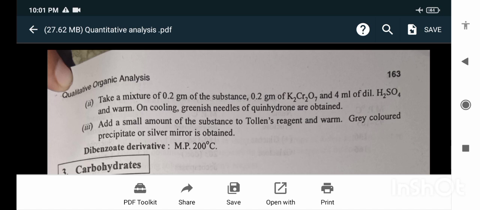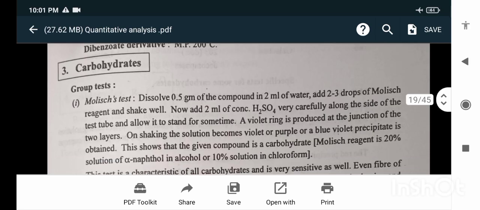Add a small amount of substance to Tollens reagent and warm. Gray colored precipitate or silver mirror is obtained. Carbohydrates. Group test: Molisch's test. Dissolve 0.5 gram of the compound in 2 ml of water. Add 2 to 3 drops of the Molisch reagent and shake well.